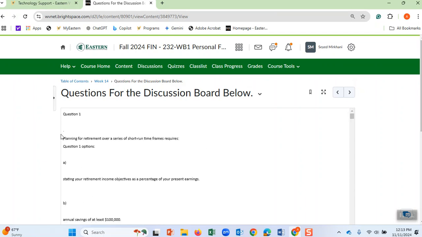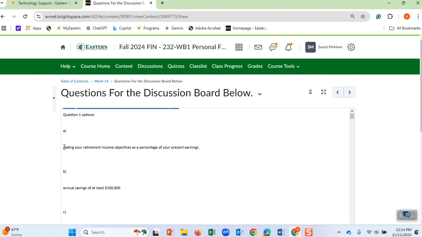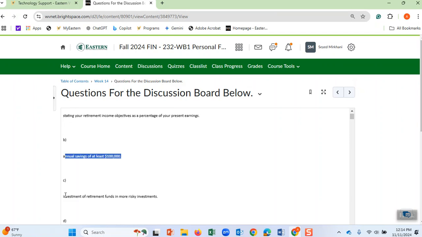I choose question one. The question is: planning for retirement over a series of short time frames requires, and there are five answers. Either requires starting your retirement objectives or annual saving or investment.